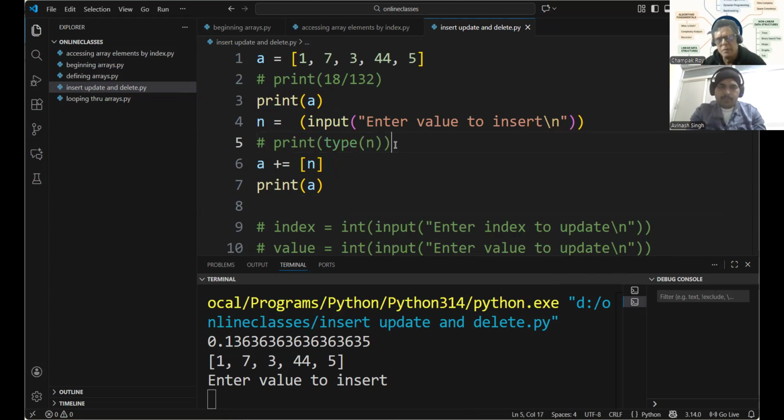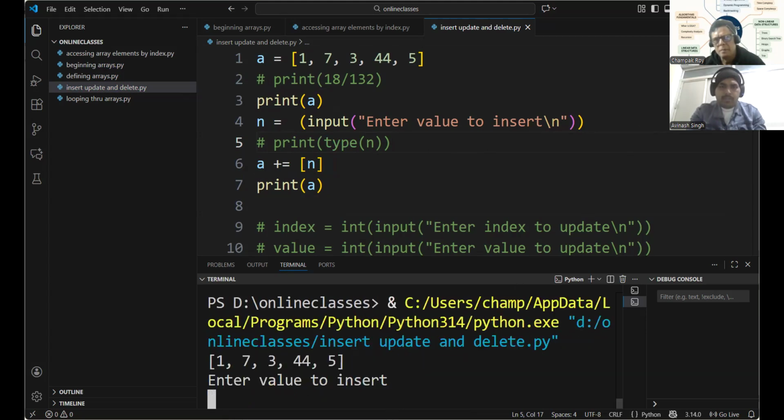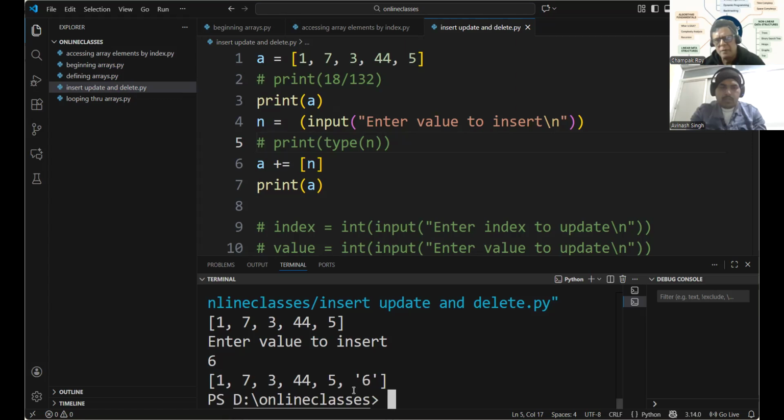So I'll remove this. What number do you want to add? So here print class string. Let's say we want to enter 6. 6 will come just after 5. Now, this is a string.